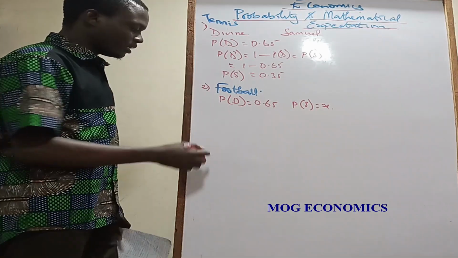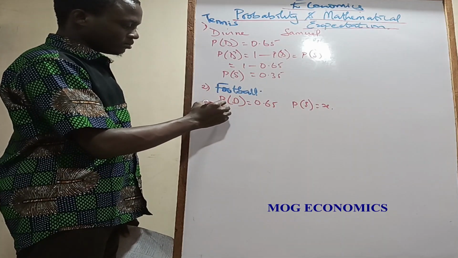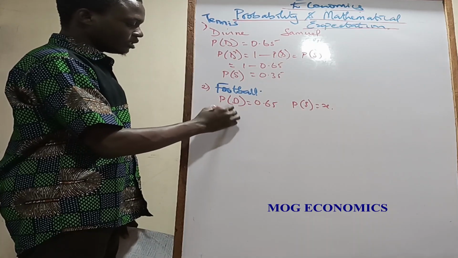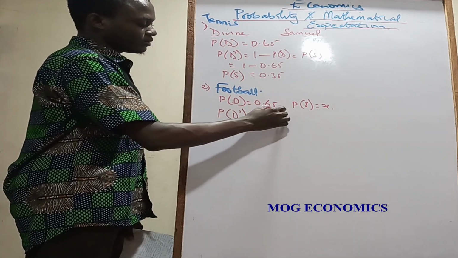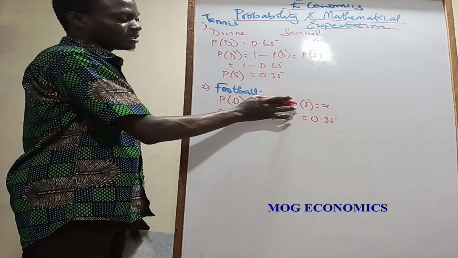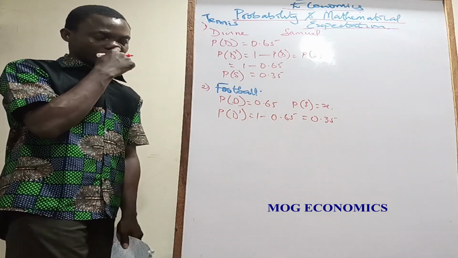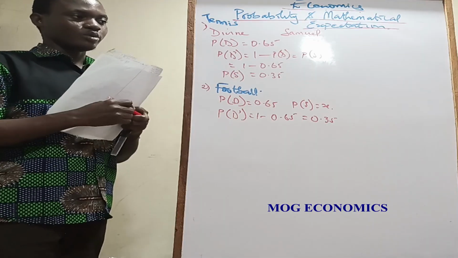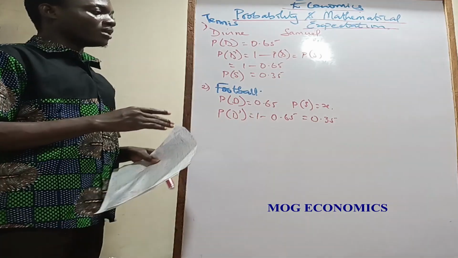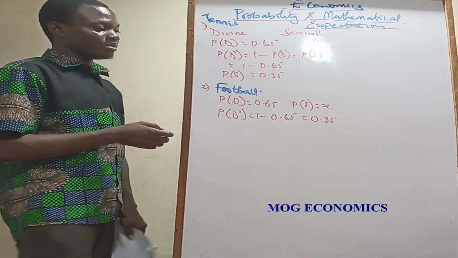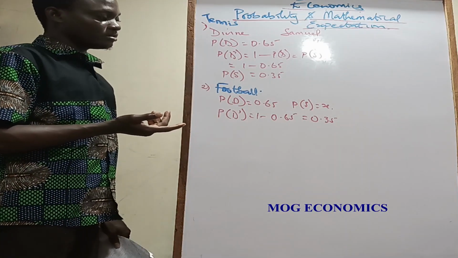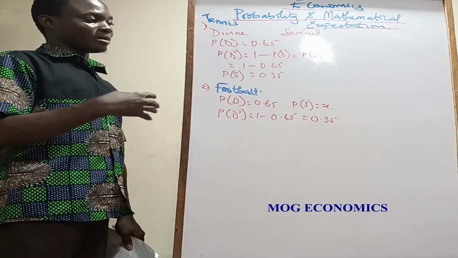So even if we say that the probability of Divine not winning is 1 minus 0.65, which is equal to 0.35, that 0.35 is not the probability that Samuel is winning. So that means we can't solve this question. For us to be able to solve it, we need the probability that there is a draw. If we can get the probability that there is a draw, then it's going to be the probability of Divine winning plus the probability that there's a draw. Then 1 minus all of that will give us the probability that Samuel wins the game.